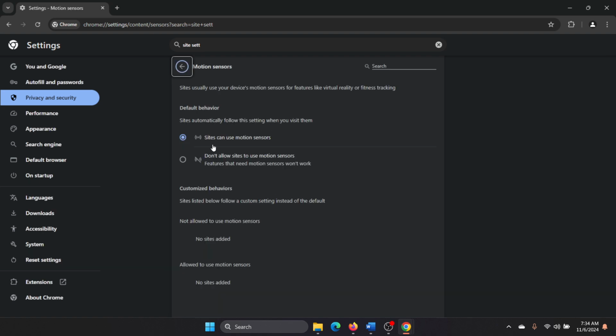So click on this, and then by default, websites have this permission. But if you want to disable it, simply select don't allow sites to use motion sensors. If you wish to enable it, click on sites can use motion sensors.